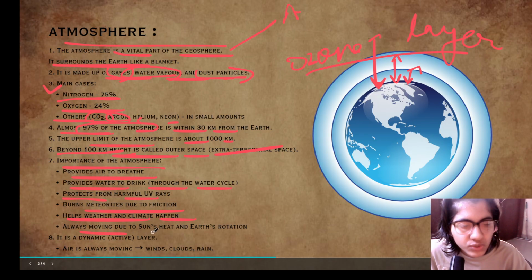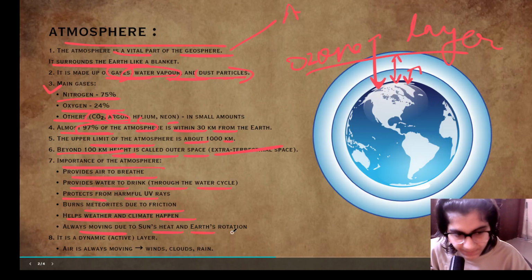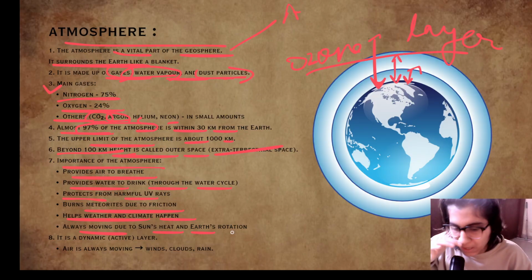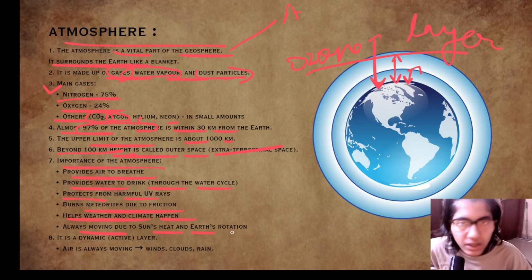It is always moving due to the sun's heat and earth's rotation. The sun's heat means the atmosphere is a dynamic layer. It's a very active layer. Because of the sun's heat, water evaporates, clouds are formed, and precipitation happens. The water cycle, or we can say the hydrological cycle, all happens in the atmosphere.